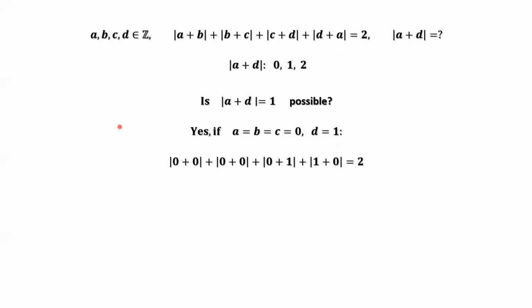Now we can see here, this is 1, this is 1, this is 0, this is 0. The left-hand side is 2. And here A plus D equals 1. Take the absolute value. It also equals 1.